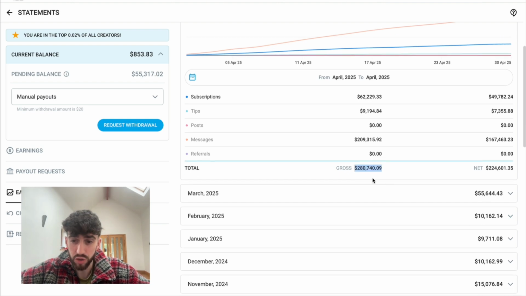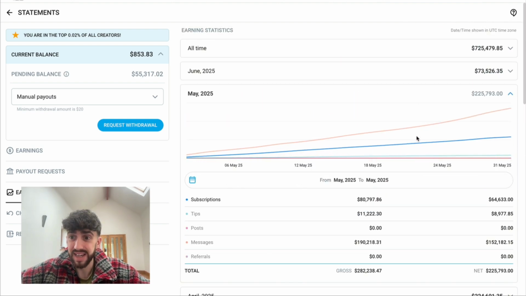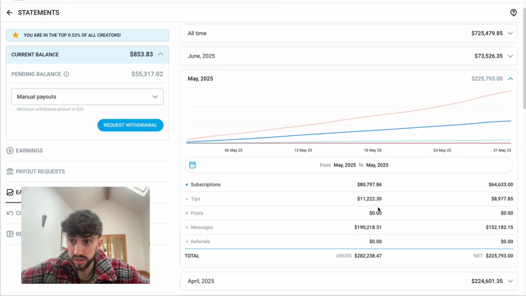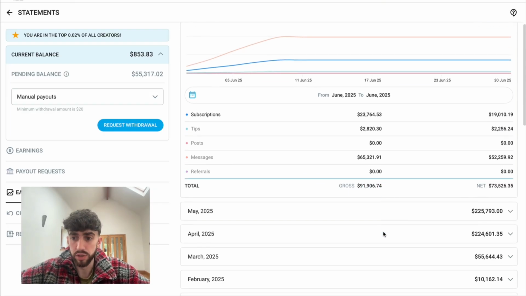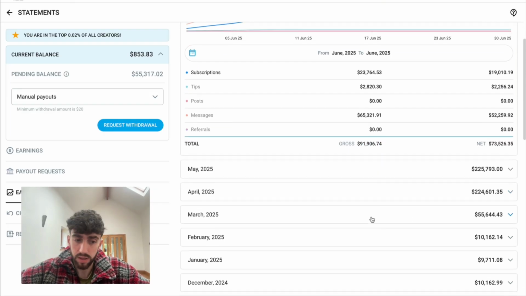So that's $10,000 to $280,000. Last month again did around the same, $282,000. This month we're literally a few days in and she's already done $91,000. Going to be at least a 300k month, and this is literally pretty much all from this system that I'm about to show in this video. So this is by far the most valuable video I've ever created. So pay attention, watch it over and over again, and take notes.